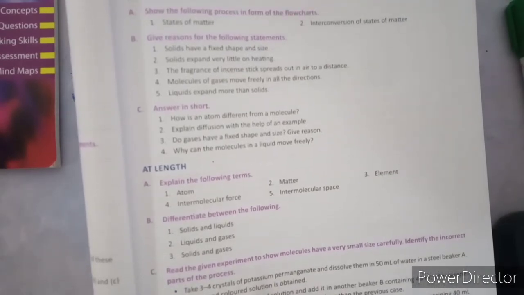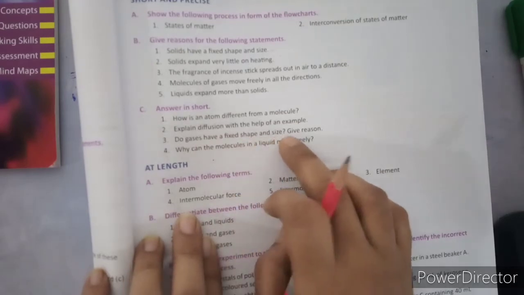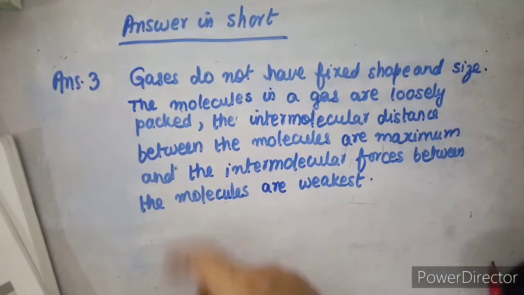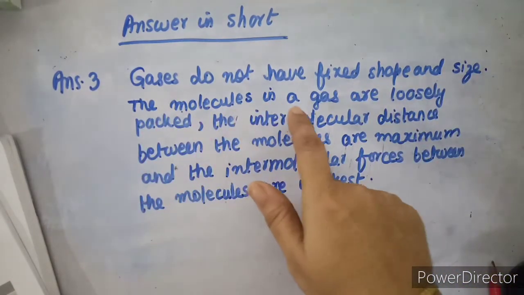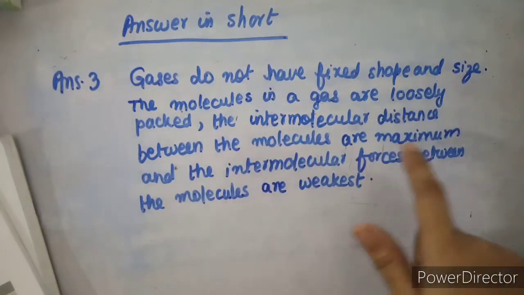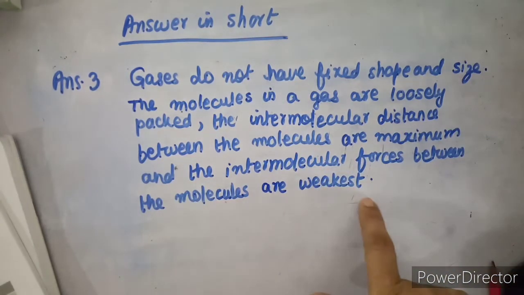Now, third question. Do gases have a fixed shape and size? Give reason. The answer for question number 3 is: gases do not have fixed shape and size. The molecules in a gas are loosely packed. The intermolecular distance between the molecules is maximum and the intermolecular forces between the molecules are weakest. So this is the answer for the third question.